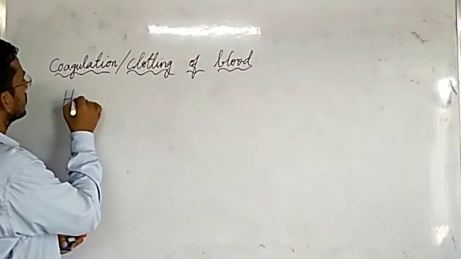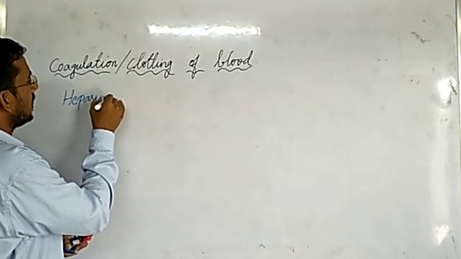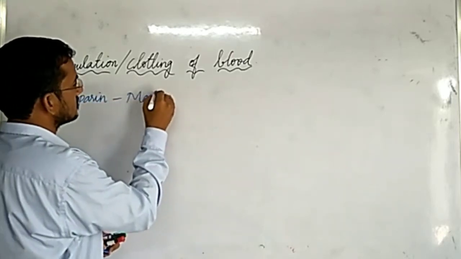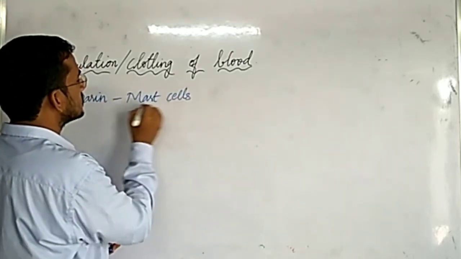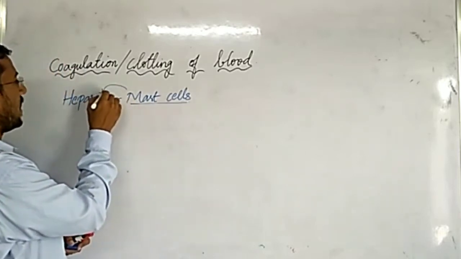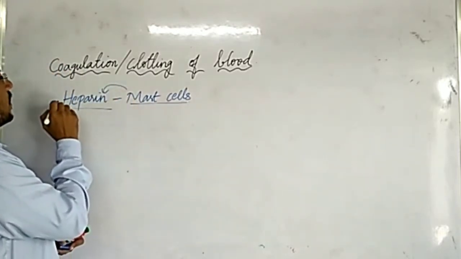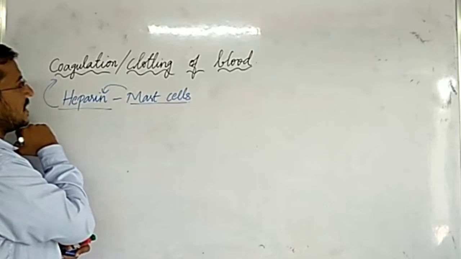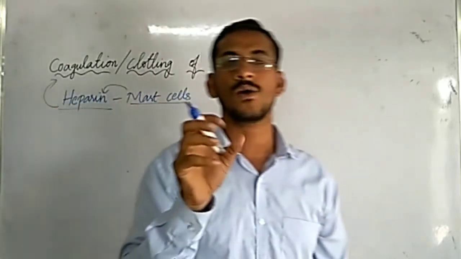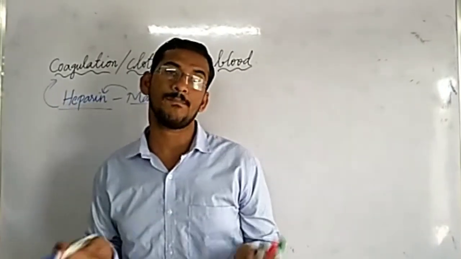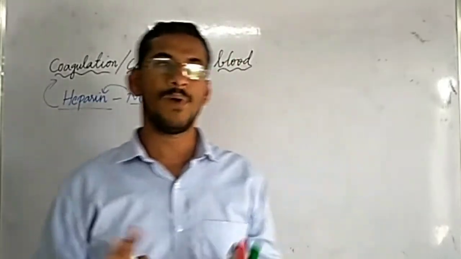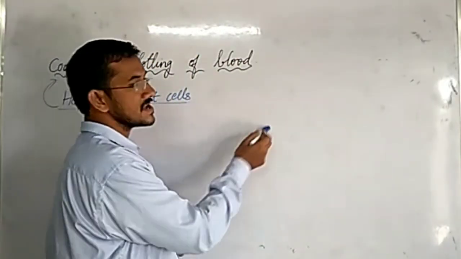Heparin is released by the mast cells of our body. This heparin, which is present in the blood, will prevent the clotting of blood in the blood vessels in our body. But whenever this blood comes out,